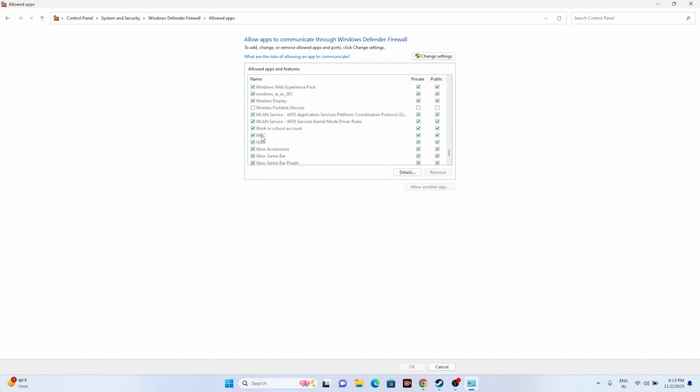So WRC is already added. Make sure the private and public both has to be marked, which is very important. So if the game is not there, don't get panicked, we can add it by default.